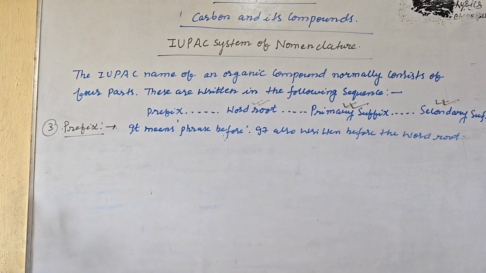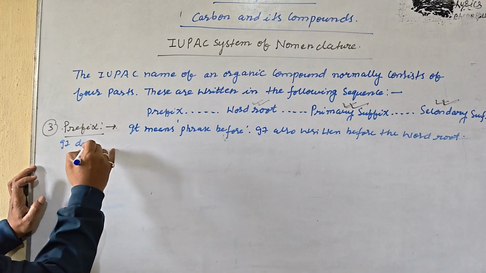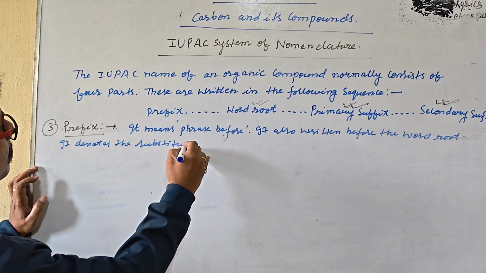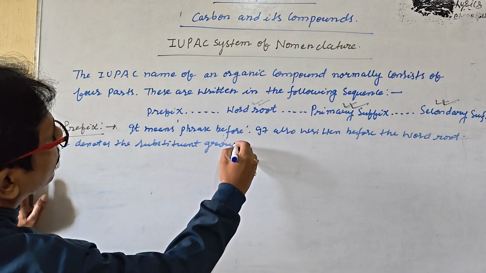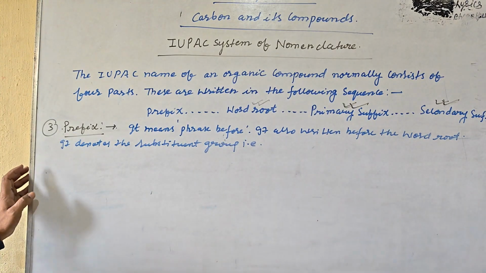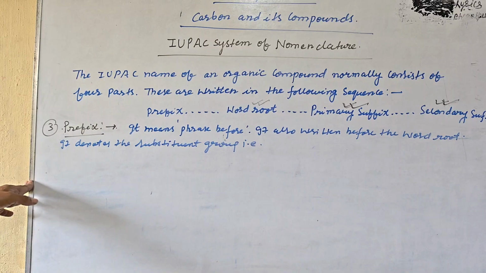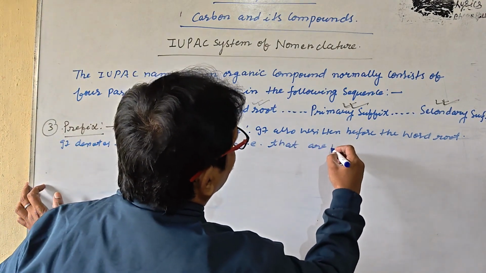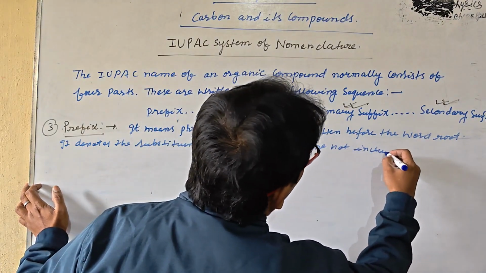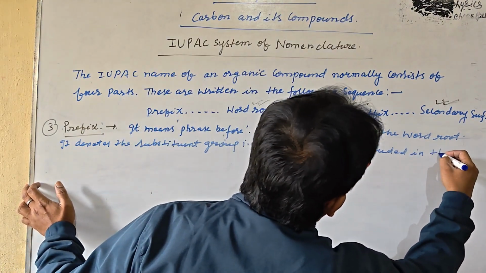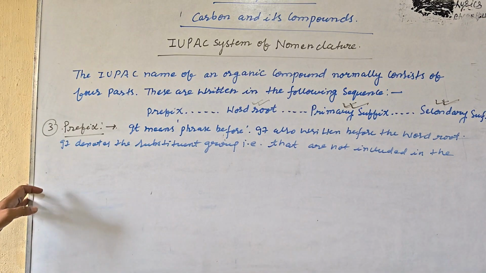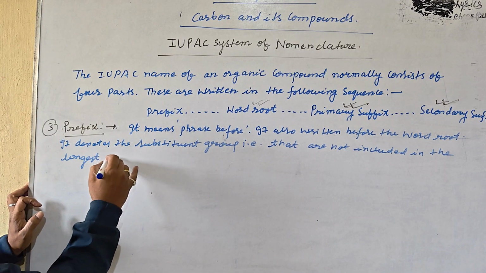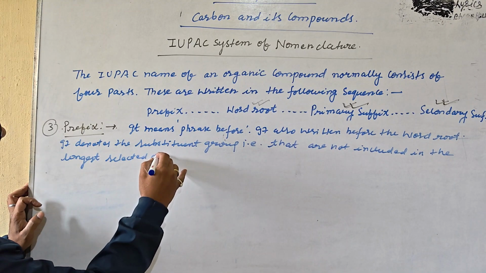It denotes the subsequent group that is not included in the longest selected chain.